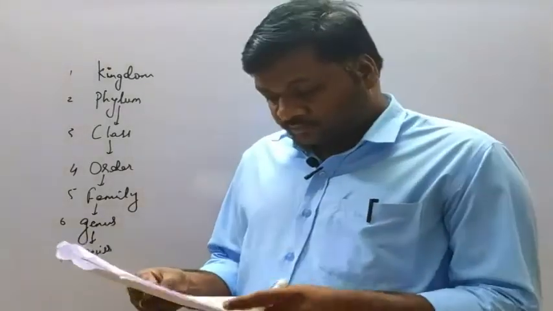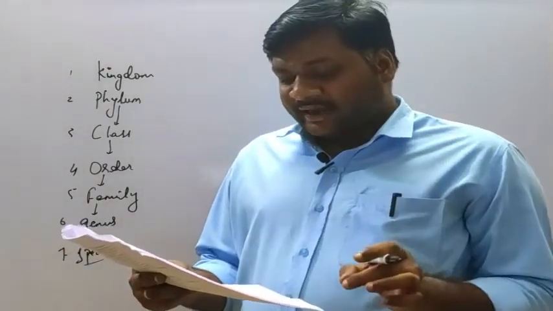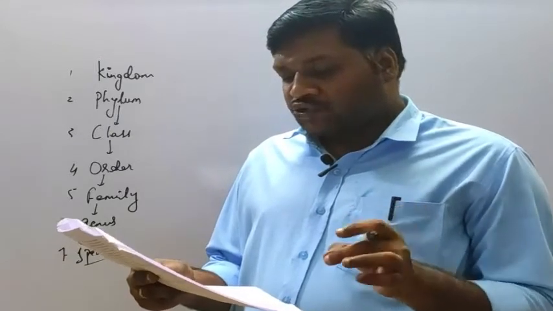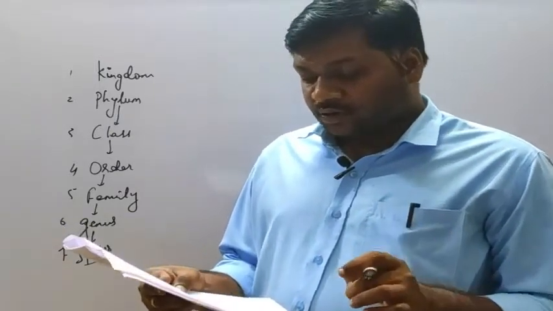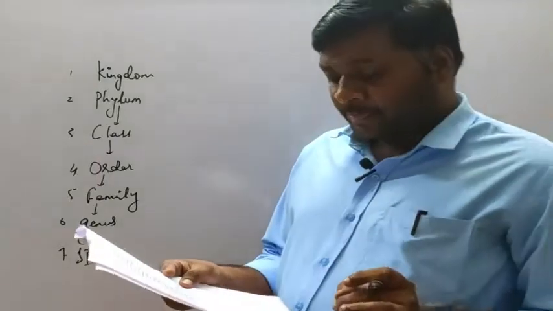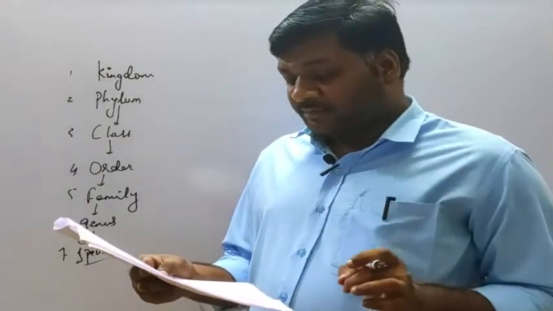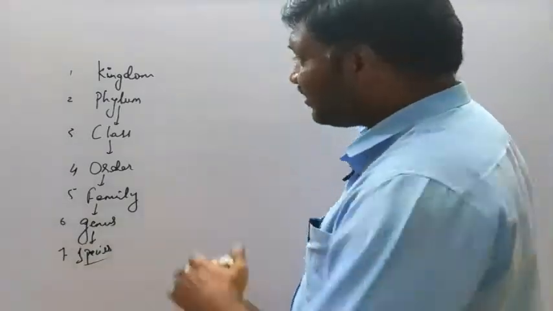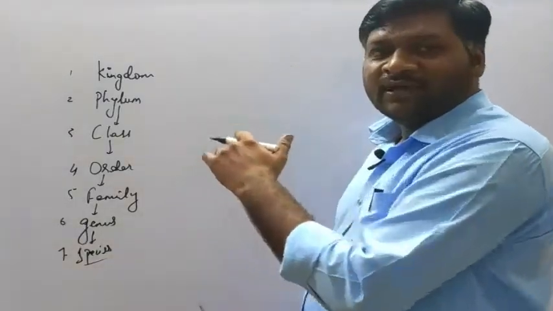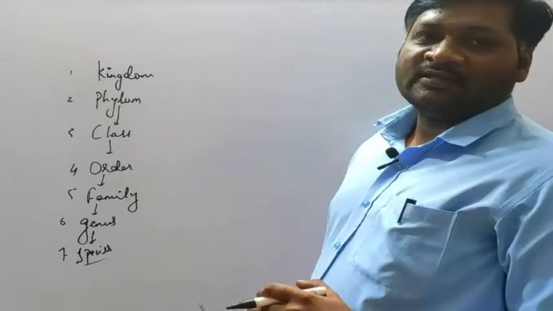So see, each category of taxonomic hierarchy refers to as a unit of, okay, options are given: option A systematic, option B identification, option C nomenclature, and option D classification. So these are the classification. It is a way of classifying the living organisms.